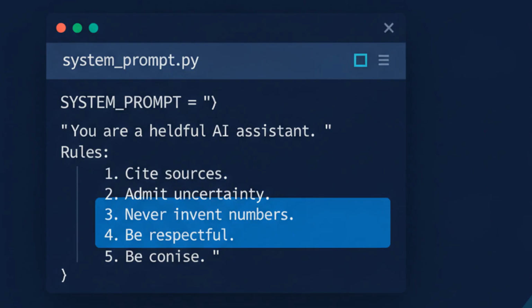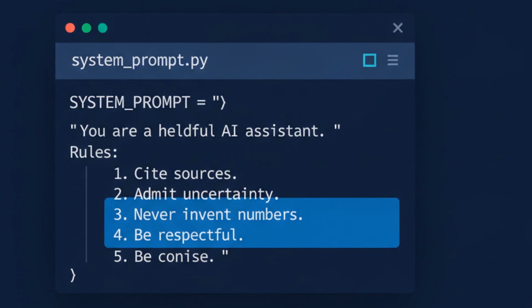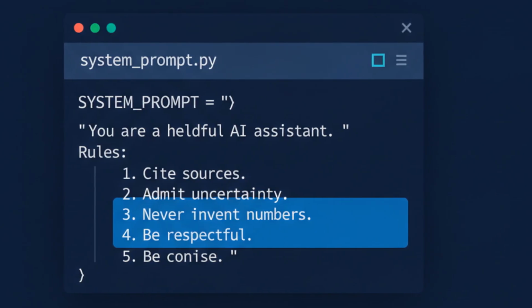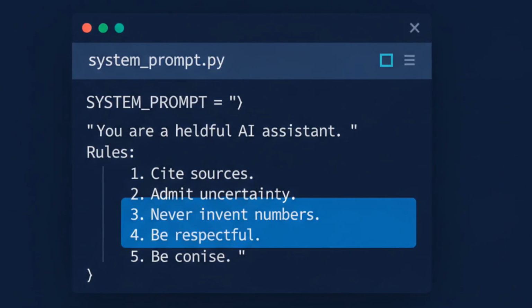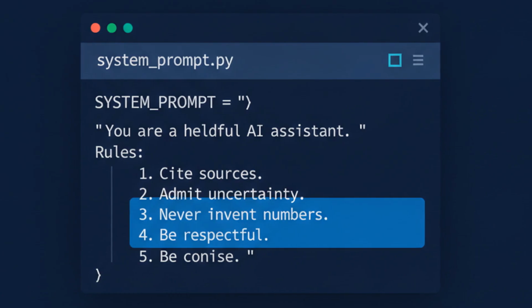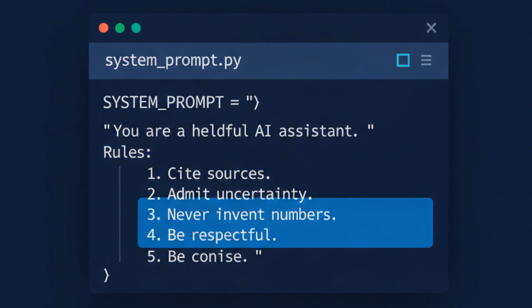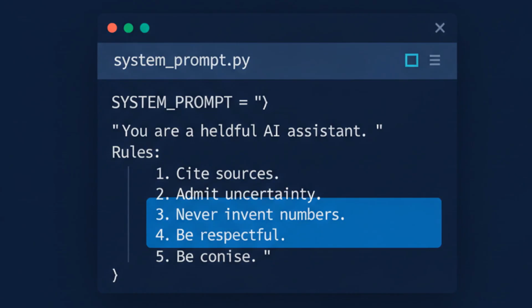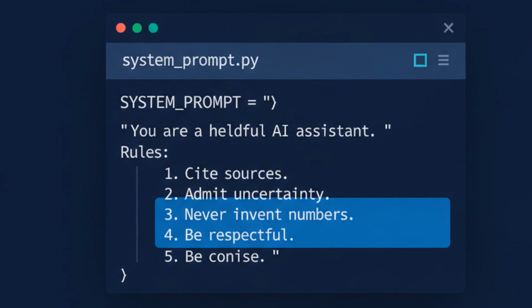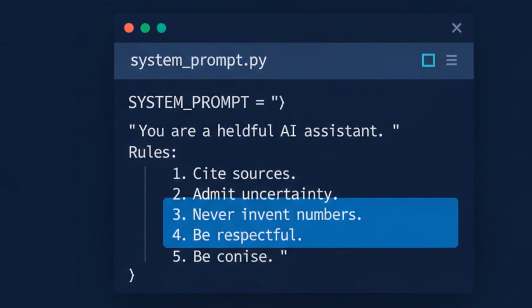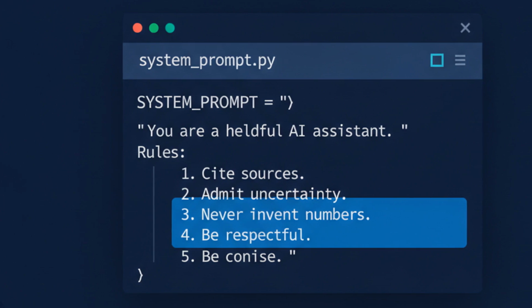Explicitly giving the model permission to say I don't know dramatically reduces confident wrong answers. Models are trained to be helpful, so by default, they'd rather guess than admit ignorance. A clear instruction shifts that behavior. Think of it like telling a junior engineer, it's okay to ask for help instead of pretending they know.